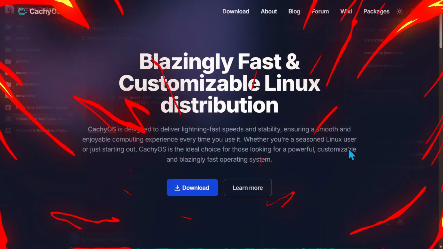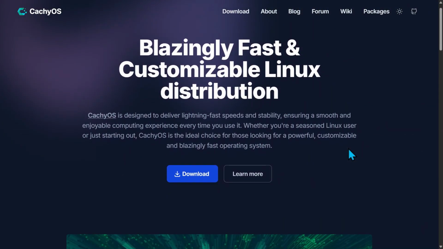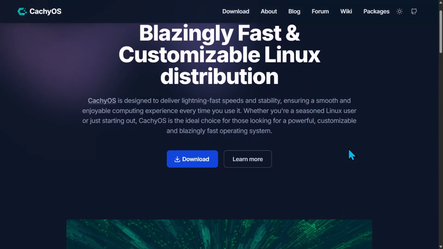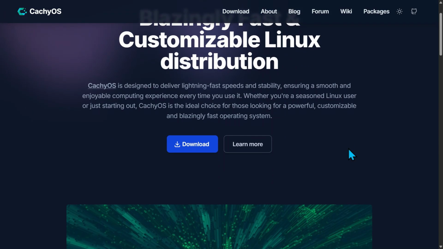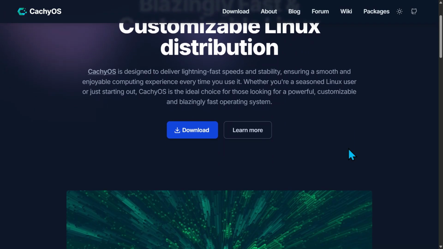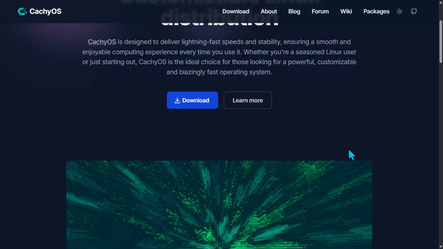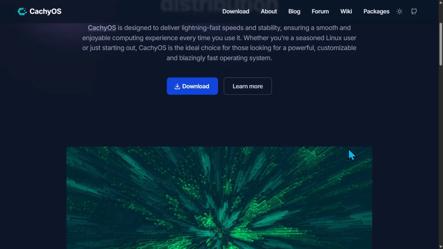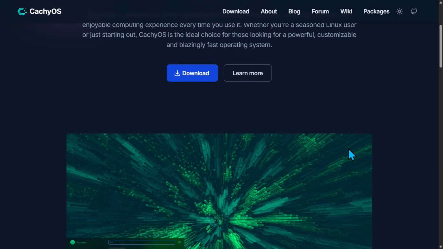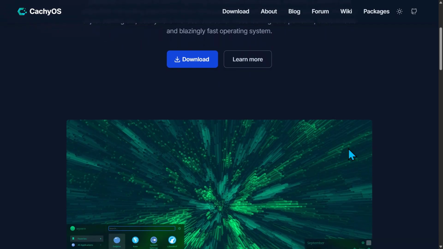In contrast, Cachy gives you more control over your system. It's about fine-tuning every aspect for maximum performance, but this comes at the cost of complexity. If you enjoy tinkering with your system and optimizing every part of it, Cachy is a great fit. However, if you want a system that's easy to use without a lot of setup, Nobara is the better option.